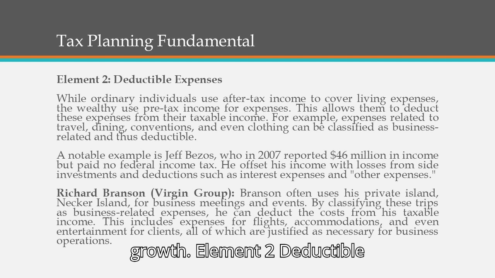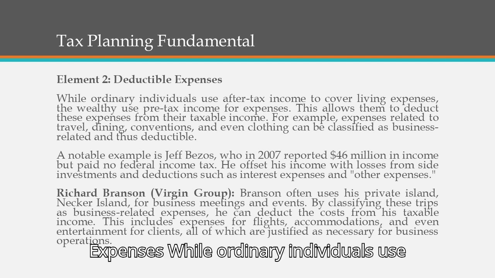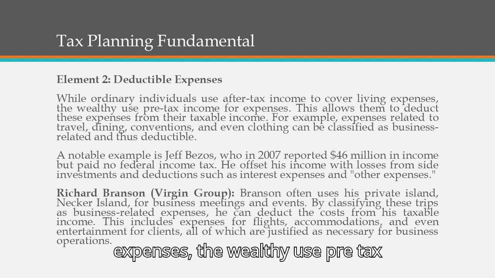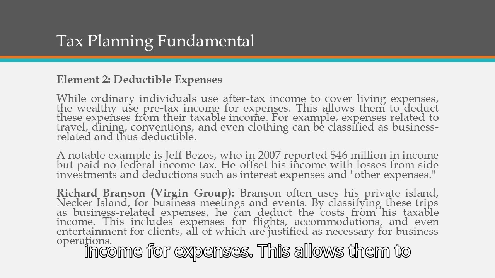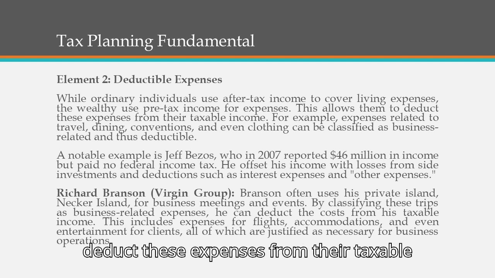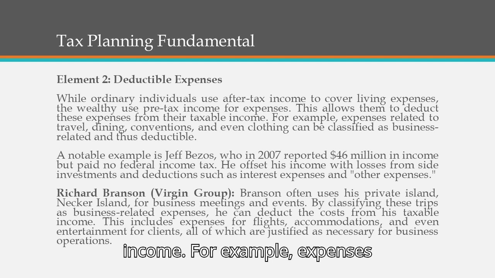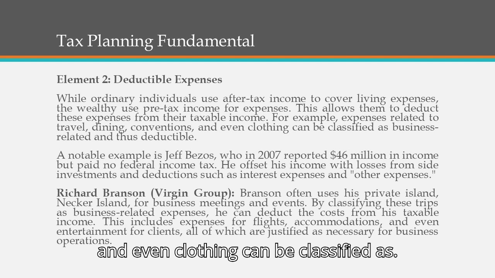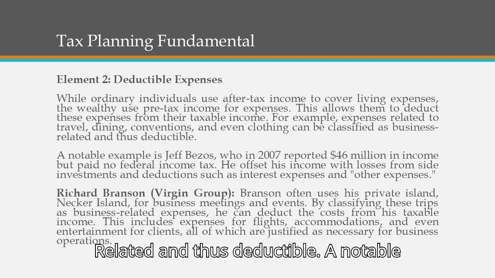Element 2. Deductible expenses. While ordinary individuals use after-tax income to cover living expenses, the wealthy use pre-tax income for expenses. This allows them to deduct these expenses from their taxable income. For example, expenses related to travel, dining, conventions, and even clothing can be classified as business-related and thus deductible.